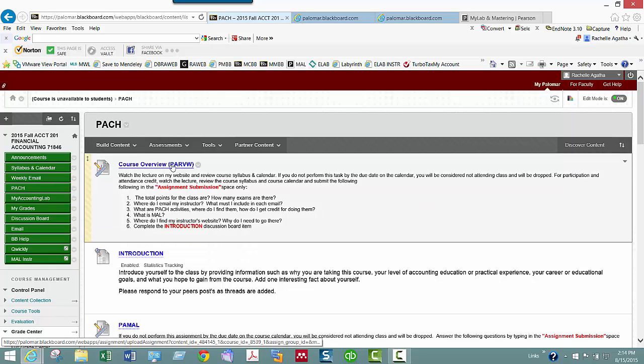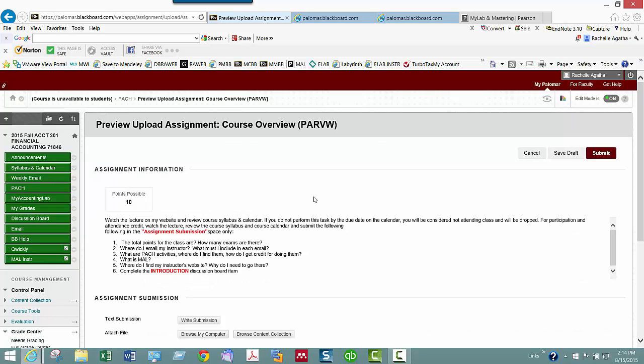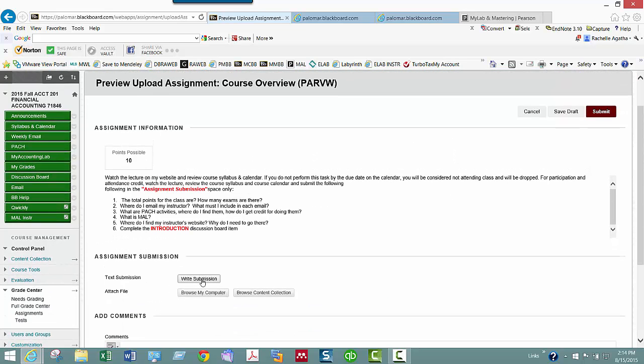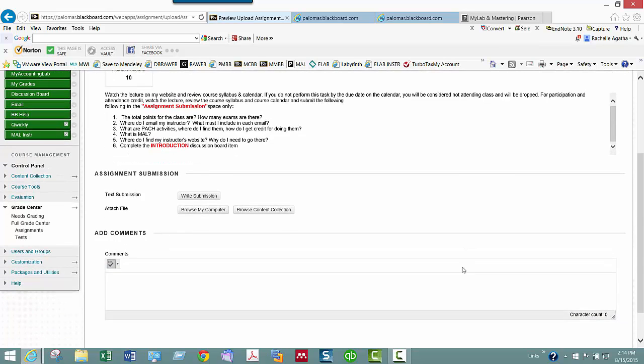If you haven't done Blackboard before, you go inside of the assignment. It tells you how many points it's worth. Here you do write a submission. You do not put your comments in add comments. You put it in write a submission. If you don't do this, I'm not going to grade it. I can't turn this off. There's no way to get rid of this. This is a Blackboard thing, so it says right here, assignment submission, write a submission.